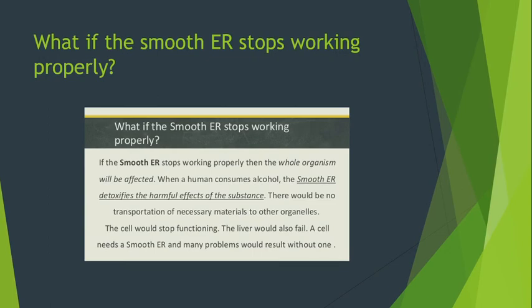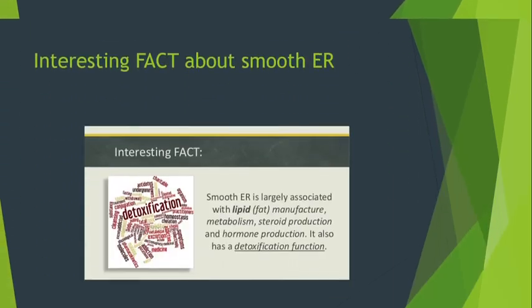What if the smooth endoplasmic reticulum stops working properly? If the smooth endoplasmic reticulum stops working properly, then the whole organism will be affected. When a human consumes alcohol, the smooth endoplasmic reticulum detoxifies the harmful effect of the substance. There would be no transportation of necessary materials to the other organelles. The cell would stop functioning. The liver would also fail. A cell needs a smooth endoplasmic reticulum, and many problems would result without one.